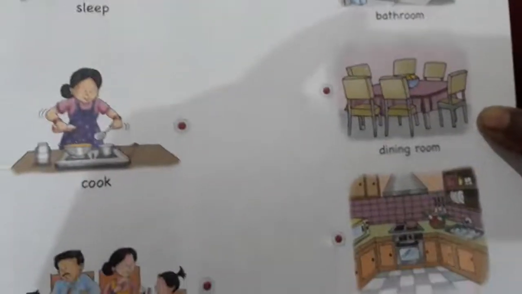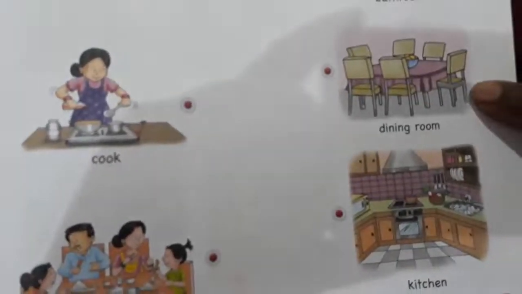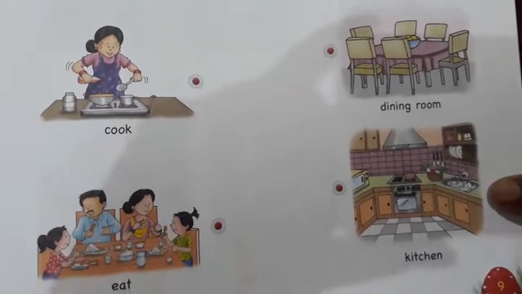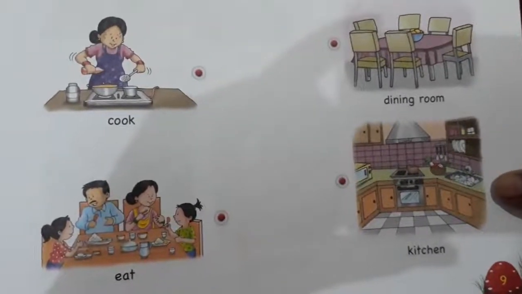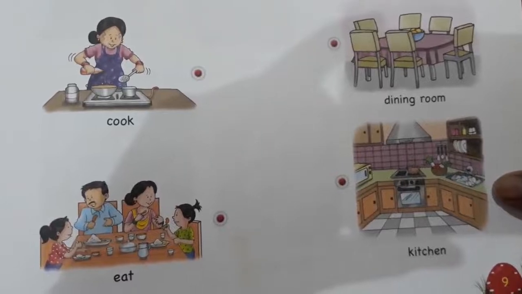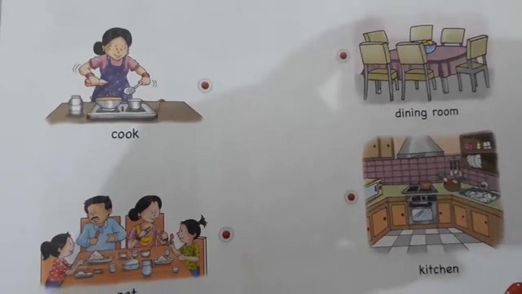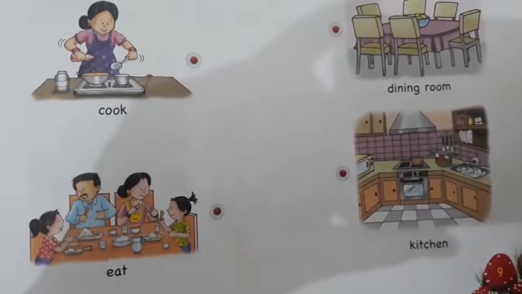This is dining room. In the dining room, I have already told you, family members sit together and take their lunch, breakfast or dinner. This is kitchen. Kitchen is very special place. Mama cooks delicious food in the kitchen. Okay. Now you have to complete this page number 9.